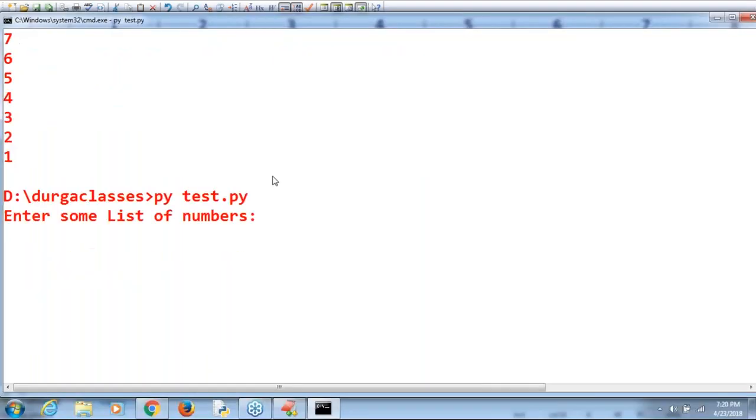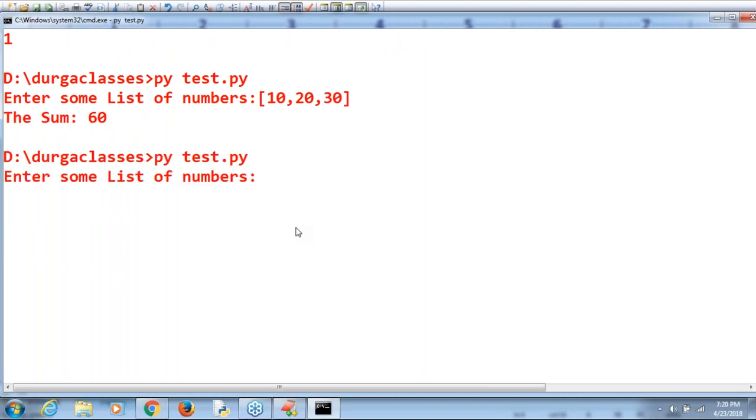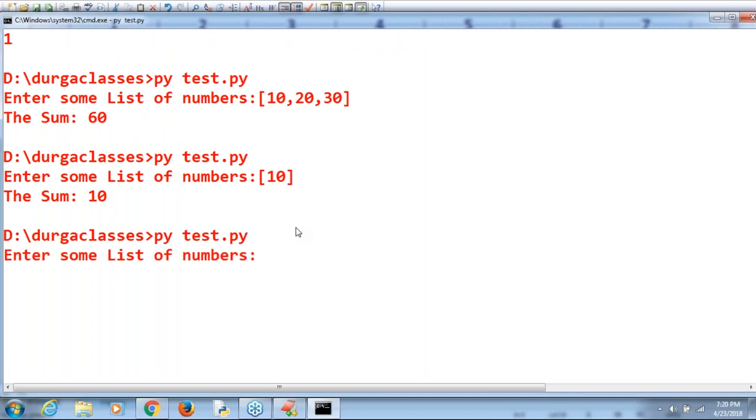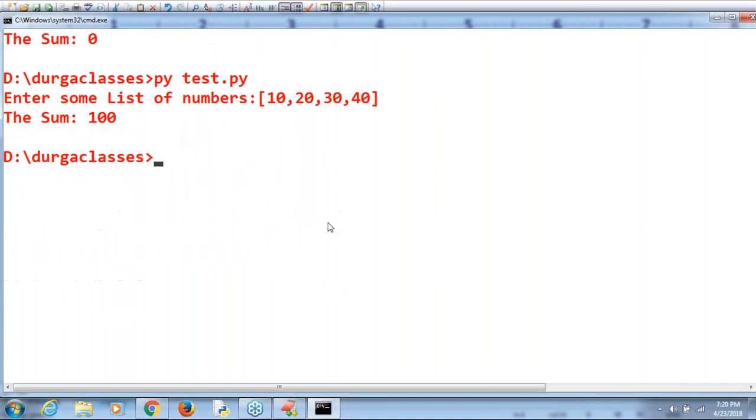Okay, I will look at one. Enter some list of numbers: 10, 20, 30. The sum is 60. Suppose I'm trying to enter only one value, 10. Suppose I enter nothing, then the sum is 0, because you didn't provide anything. Now 10, 20, 30, 40, the sum is 100. Perfectly, it's going to work. Clear?